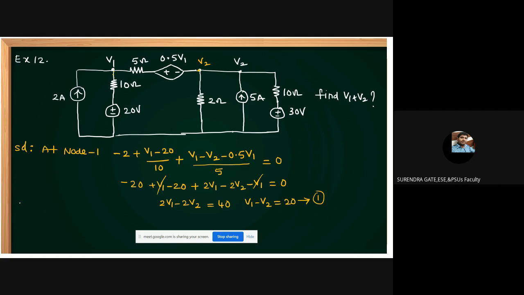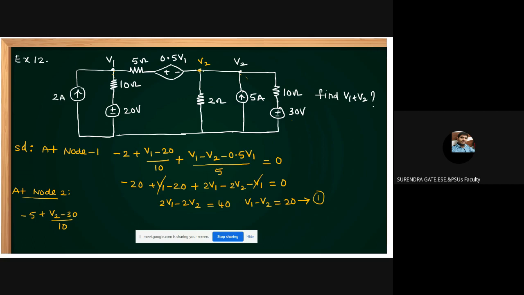Then similarly apply nodal analysis at node 2. If you apply nodal analysis at node 2, what is the entering current here? 5. This is minus 5. Plus V2 minus 30 by 10. Next, this is V2, we are going this side.